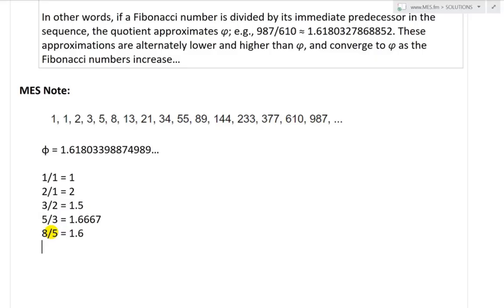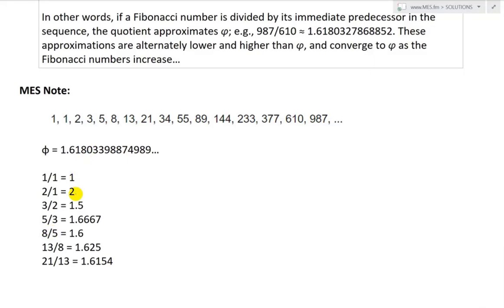Then 13/8, and the next one is 21/13. So you can see it's going above and below 1.618.